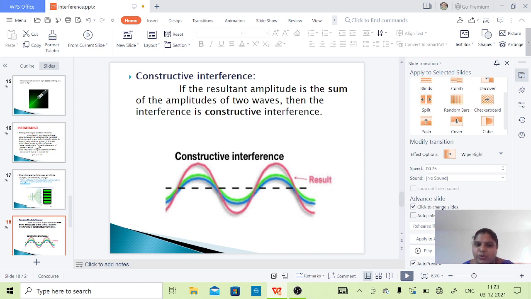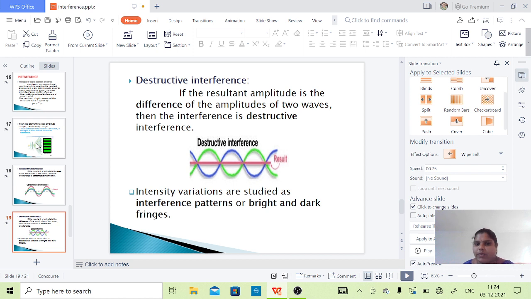The other wave which we are presenting is the resultant wave, the sum of the individual waves. The sum of the amplitudes of the two waves gives the interference pattern, that is the constructive interference.